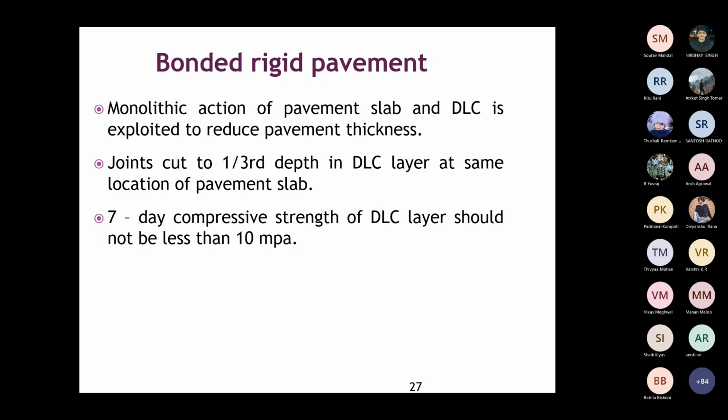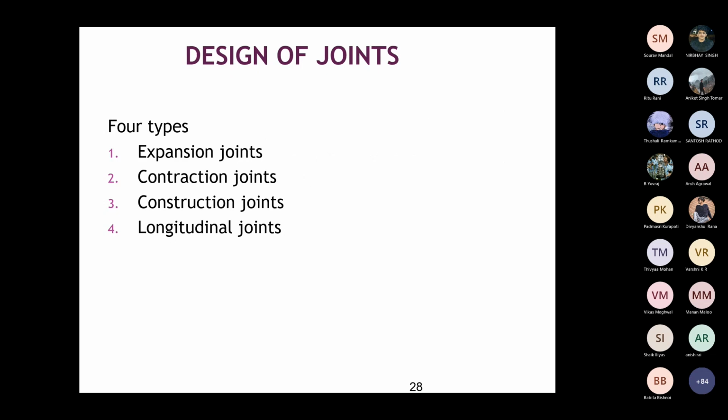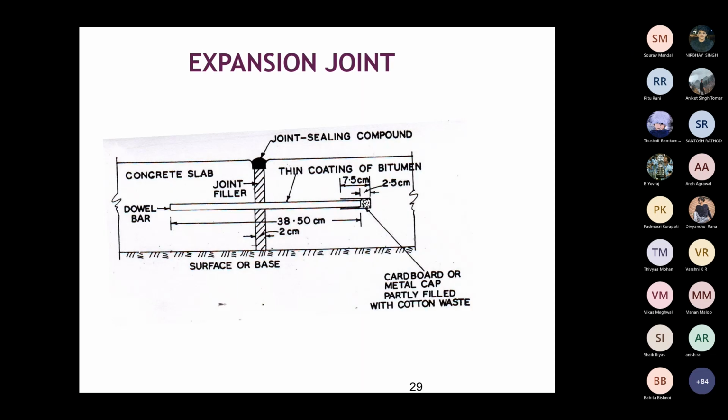So this is the design of how to find the thickness of the rigid pavement slab. Next important thing in this rigid pavement is the design of joints. You have expansion, contraction joints, construction joints are there, longitudinal joints are there. So these expansion joints are basically provided to ease the expansion of the slab. If the temperature variation is there, the slab will expand. So if you are not providing a provision for that, then the stresses will be developed.